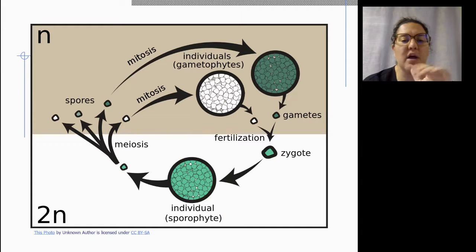So here we can see the top half of this diagram is haploid because it's represented by the N. We have half of the genetic material of the diploid cells. And these individual gametophytes, then the spores will undergo mitosis, producing additional haploid organisms, which then will join together in fertilization, become a zygote, which will then become an individual sporophyte, which will then undergo meiosis to make more spores, and the cycle continues.